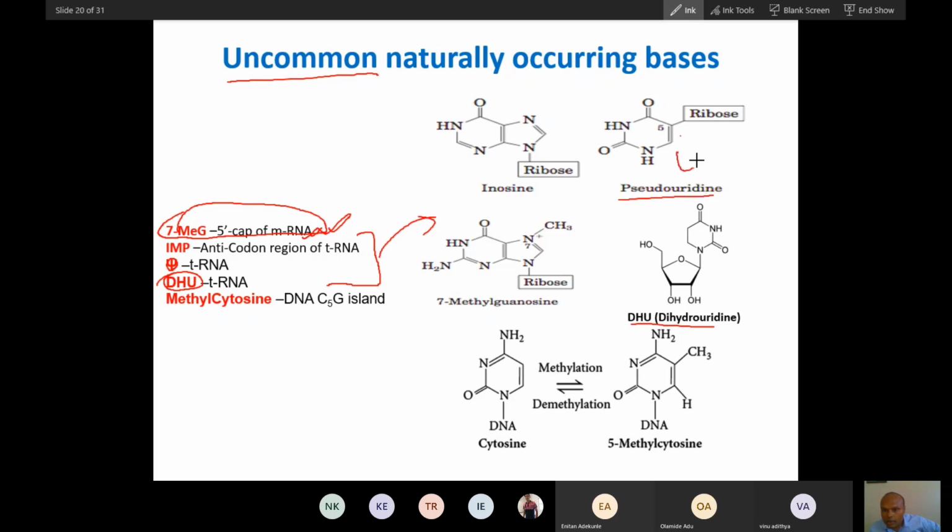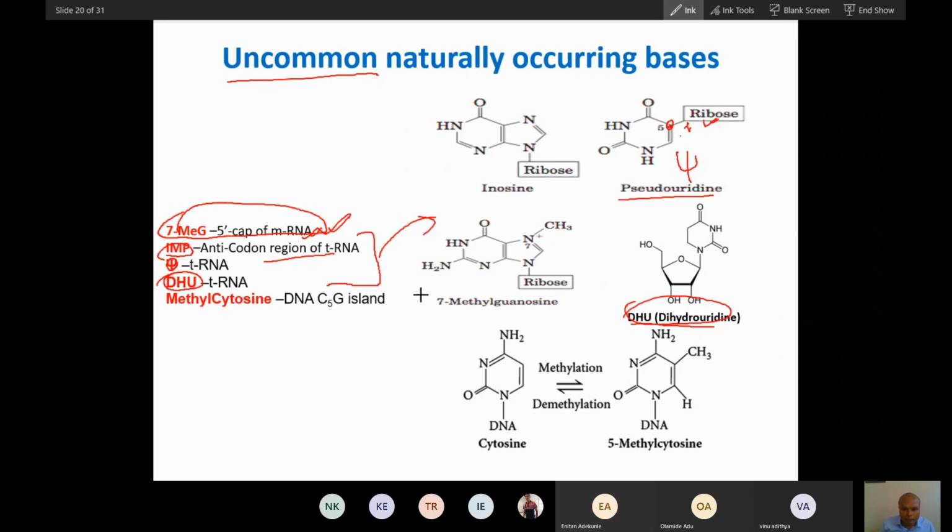In pseudouracil, the number 5 carbon is bound with the 1 carbon of the ribose sugar. So this type of bond is present in pseudouracil. The third is IMP, inosine monophosphate, which is also not a usual base present in genetic material.